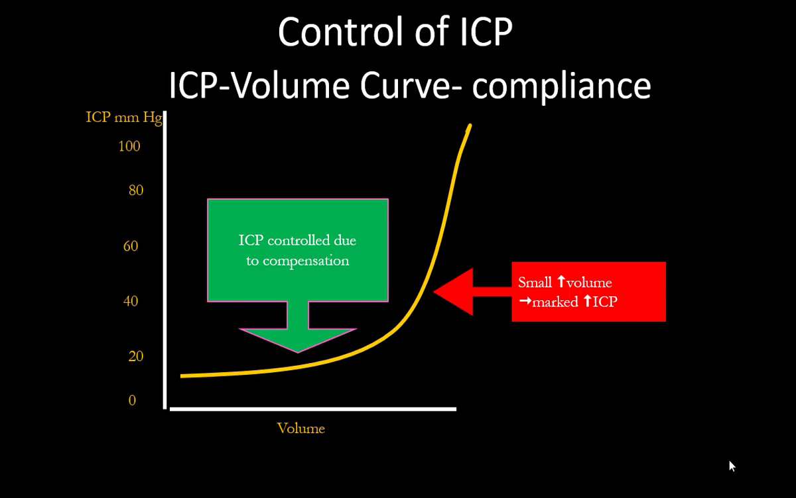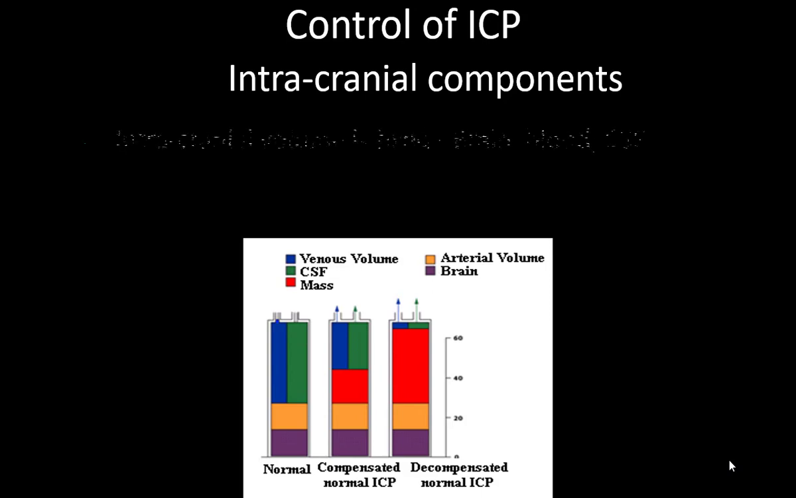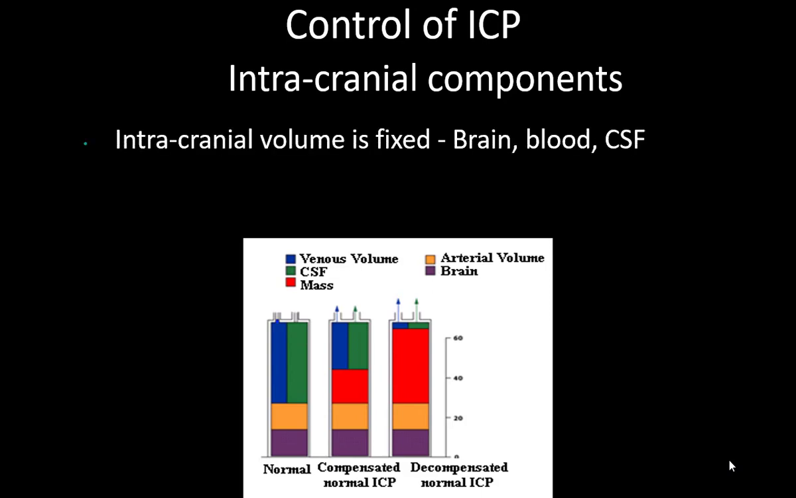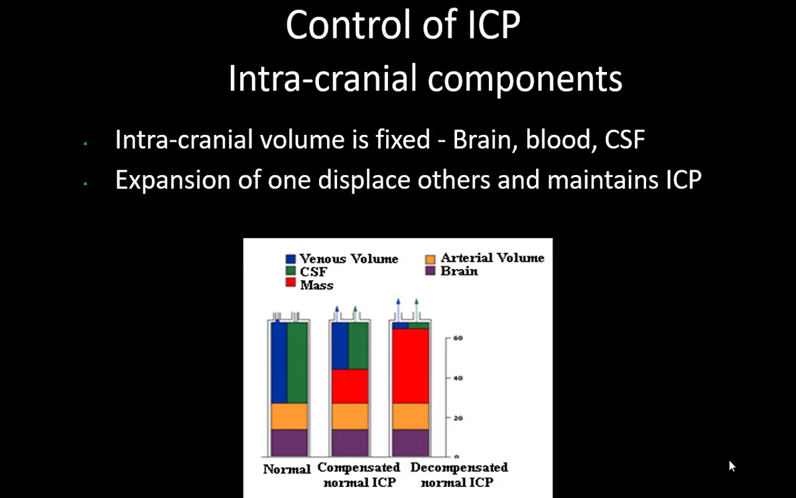But once this compensation fails, even a very small increase in the volume of the brain would give rise to an exponential rise in the ICP. So intracranial volume is fixed, you can have only 100%. Now it is up to you what you reduce and what you increase. Expansion of one would displace the other, and this is how the ICP is maintained. If this mechanism fails, the ICP is bound to increase, and that is when you see signs and symptoms.